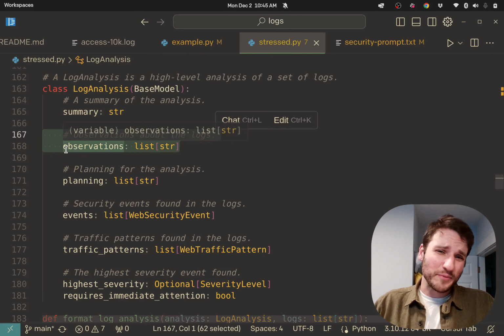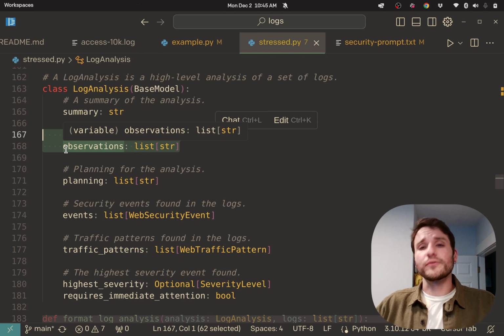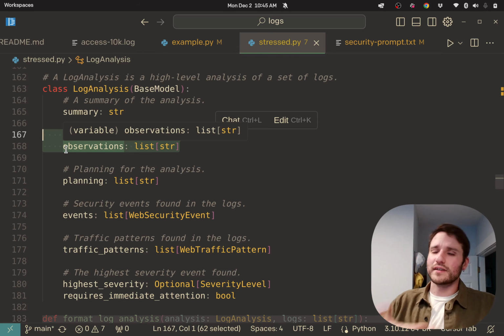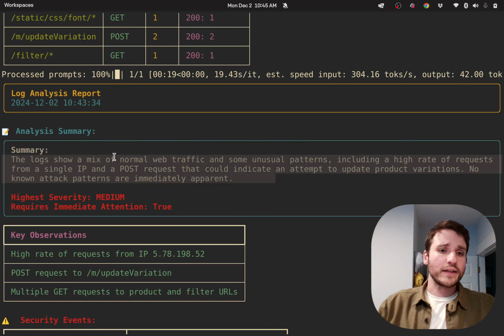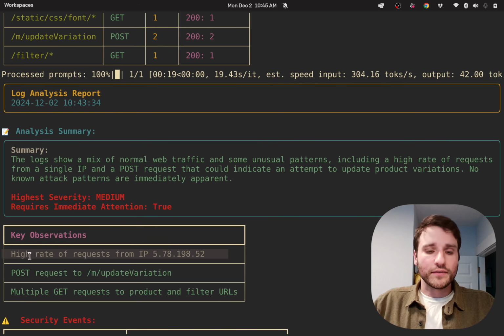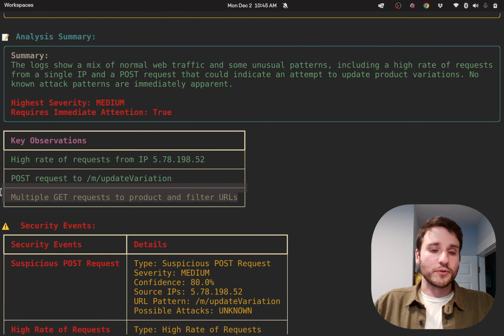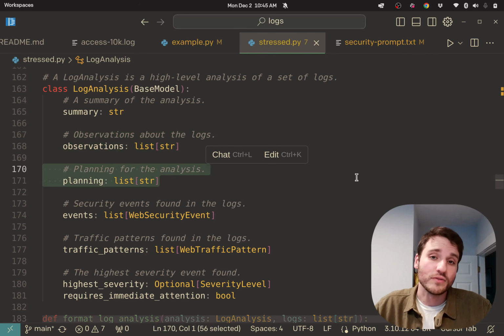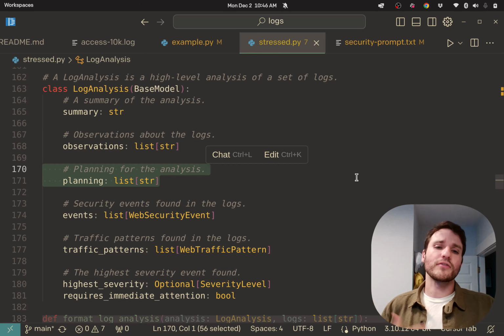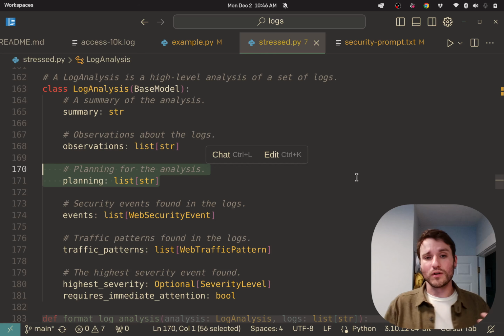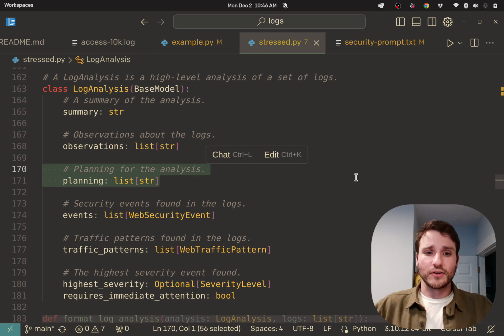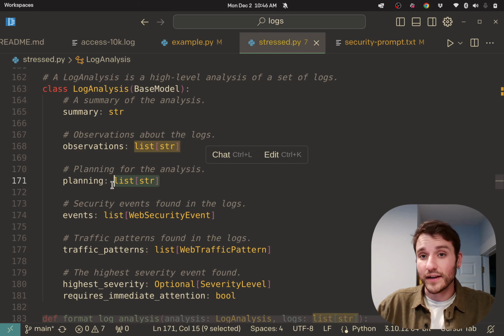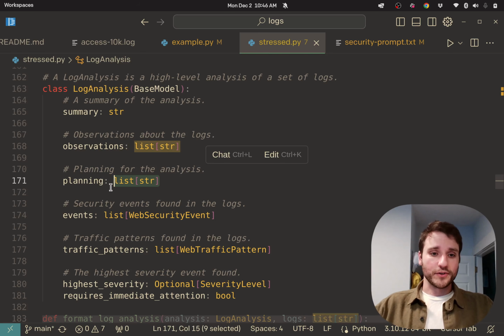We have a list of observations. I add a list of observations to help the model understand what it's observing, to summarize individual points. In this case, it's saying high number of requests from this IP, a lot of POST requests to update variation, multiple GET requests to product and filter URLs. Of course, this is standard behavior because this is an e-commerce site. We have some planning. I actually don't show this here, but adding planning steps and chain of thought and things like that can help your model understand a little more about what it's trying to output. We use this in Outlines because it's very easy to add a list of strings to a planning step that the model will return.